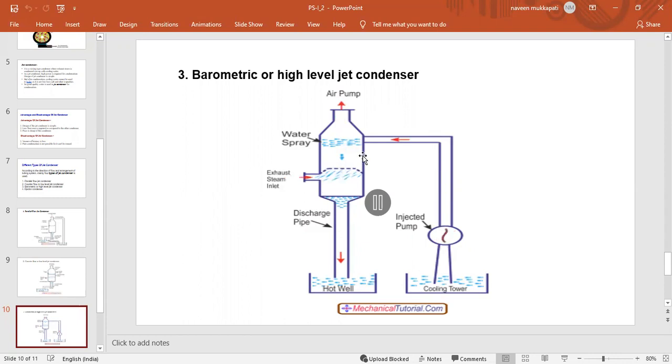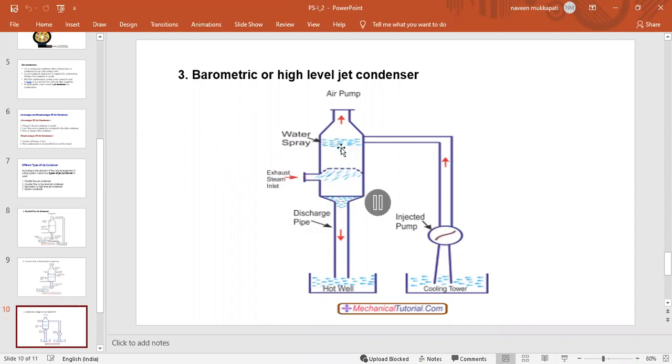After the exhaust steam and the water combine, the mixture is discharged through the pipes and stored in the hot wells. This is the complete operation for the high level jet type of condensers.